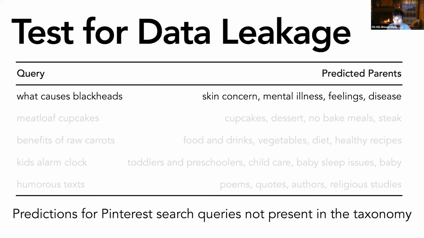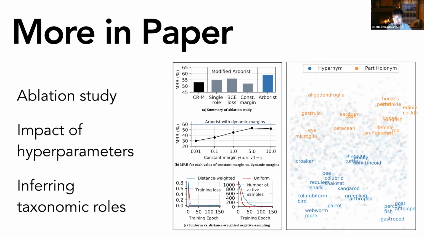And one result I want to point out in particular are the predictions for this phrase, what causes blackheads. Our method thinks this is a subclass of skin concern, which makes sense. It also believes it's a subclass of feelings, which makes sense at a deeper level because the search query is an expression of concern.